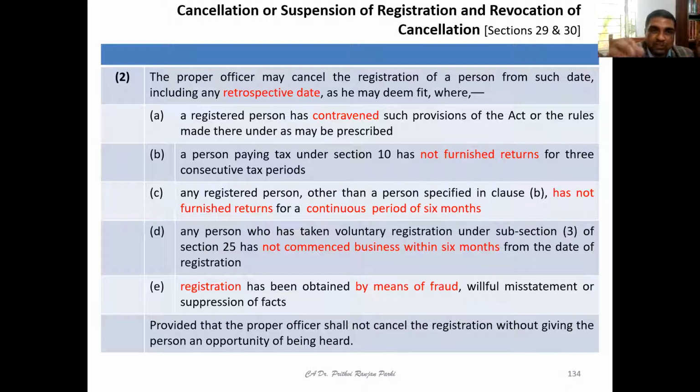So in these situations, either prospectively or retrospectively, the registration can be cancelled by the proper officer.